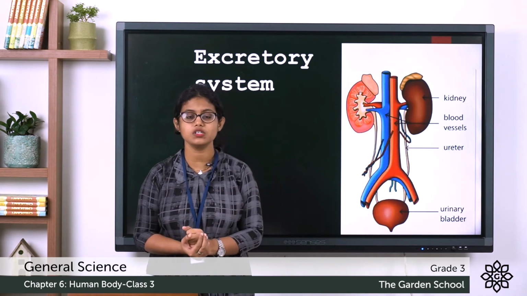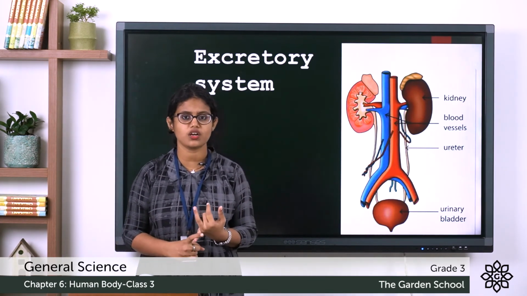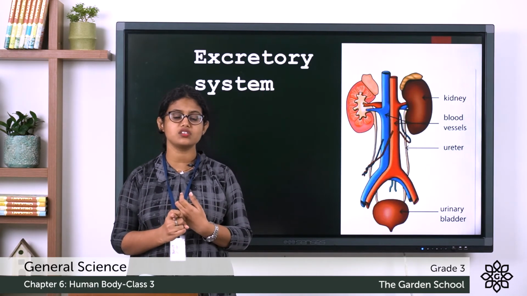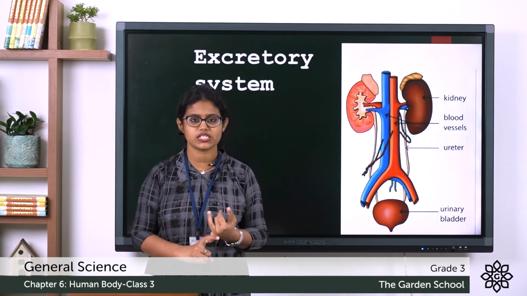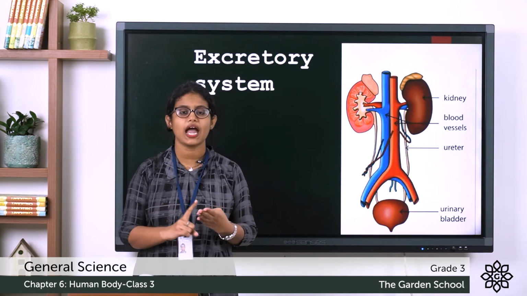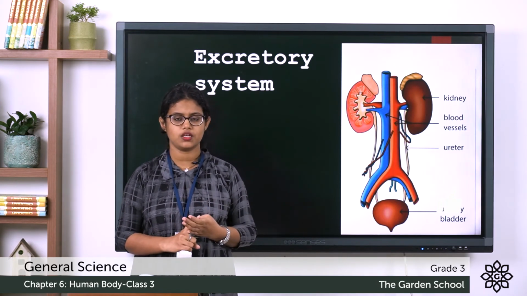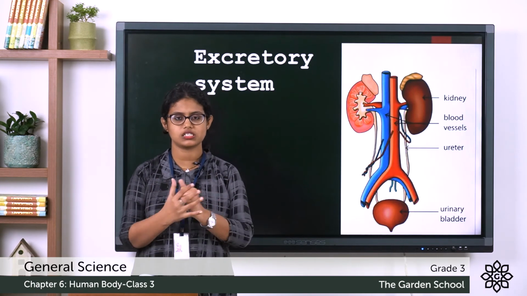In this chapter, we learned about organs. We learned about internal organs, external organs, and then we learned about organ systems. We learned about the respiratory system, the digestive system, the circulatory system, and excretory system. Many organs that work together form an organ system.